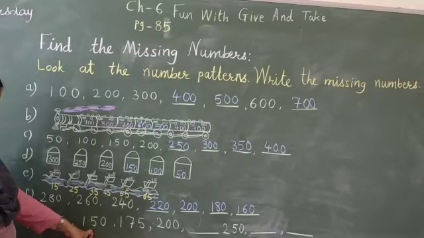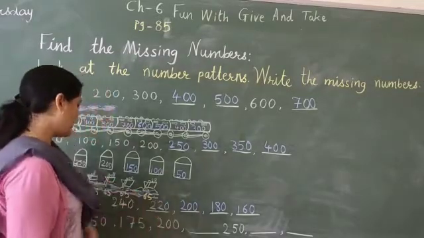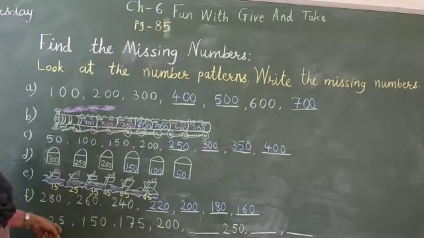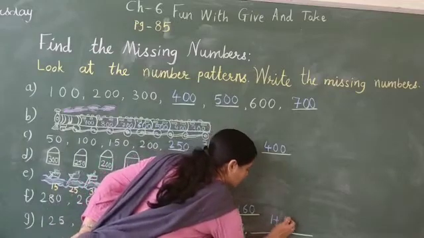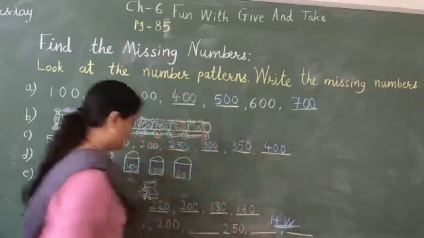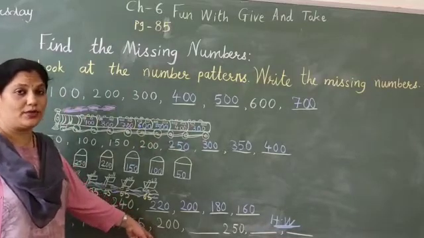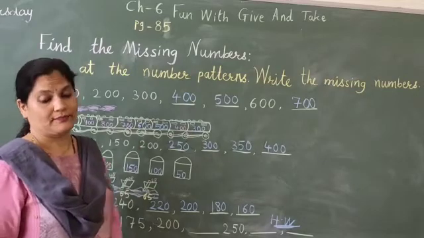Now here: 125, 150, 175, 200. Now what will be the next number? Children, check here. In every number they have added 25 each. Do this one as a homework. We have got 25 numbers. Okay? Do it as a homework.